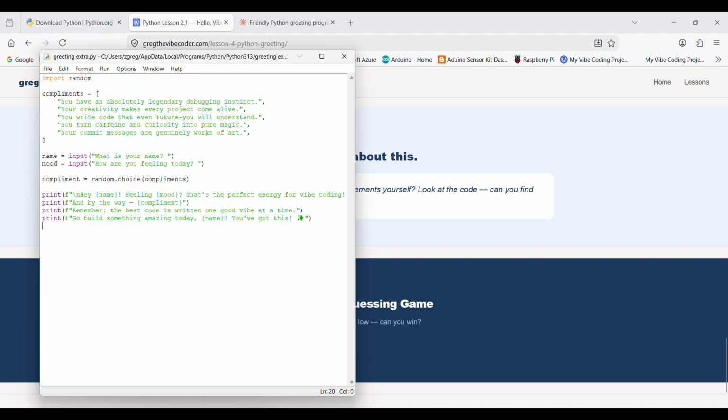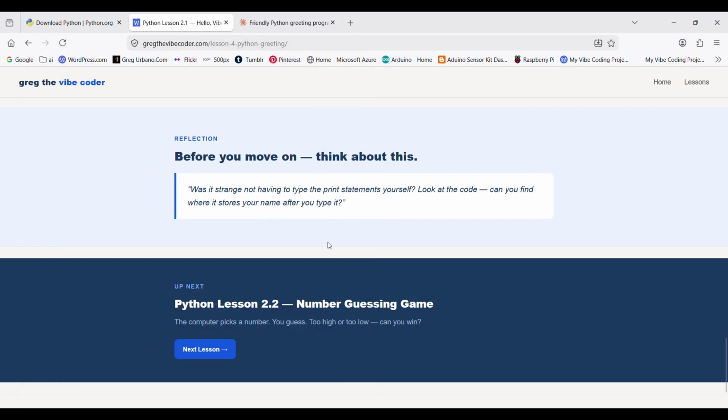That's lesson 2.1 done. Next up is lesson 2.2, the number guessing game. The computer picks a random number between 1 and 20. You guess. It tells you too high or too low. Can you win?